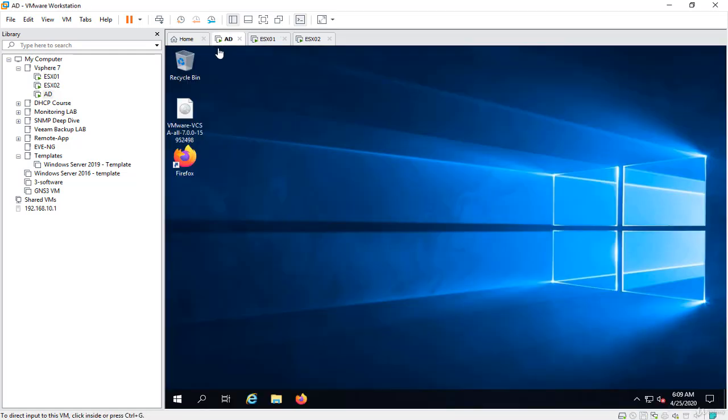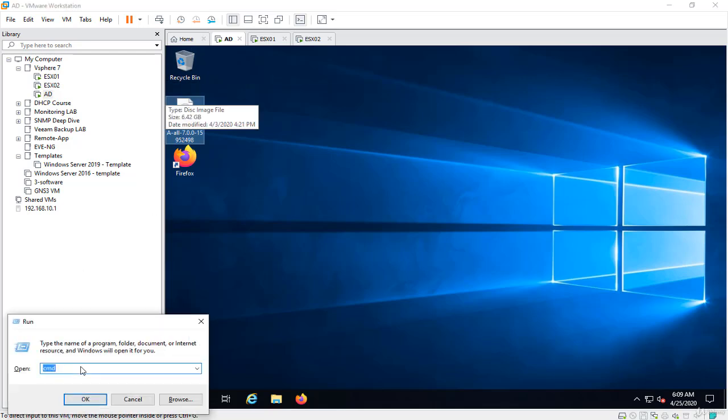Active Directory, because we want to deploy the VMware vCenter appliance from the Active Directory, and we want to deploy it to this ESXi, which is the first ESXi. You can actually deploy it from your local computer or laptop. That would be okay if you point your laptop or PC DNS to the Active Directory.